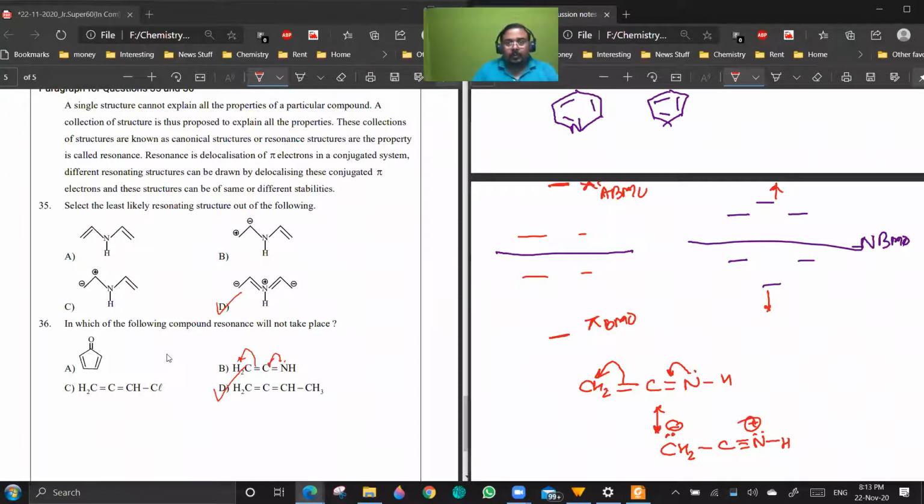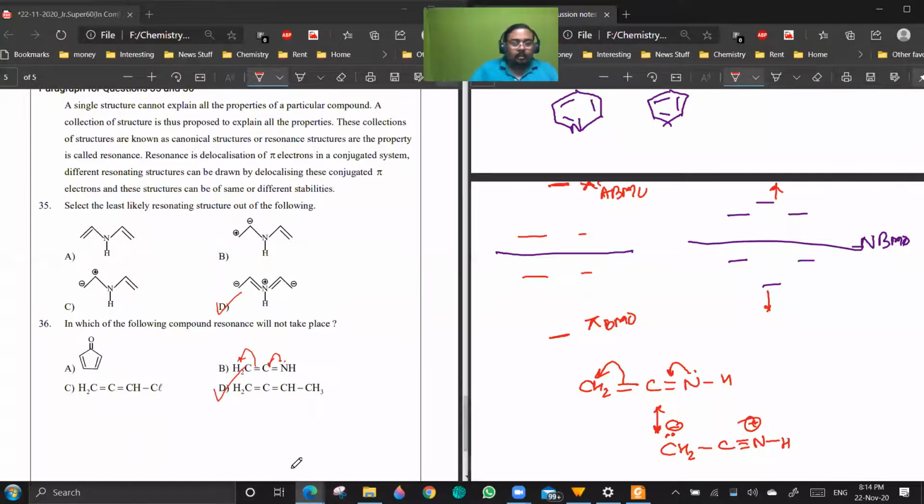Sir, an sp2 carbon can delocalize with an sp carbon. An sp3 lone pair can be delocalized over an sp2 carbon, and an sp2 lone pair can be delocalized over an sp carbon. Are you getting the point? Sir, nitrogen is having 10 electrons, no? I have delocalized this lone pair, so I can't write it here. Is it clear now? Yes, sir.